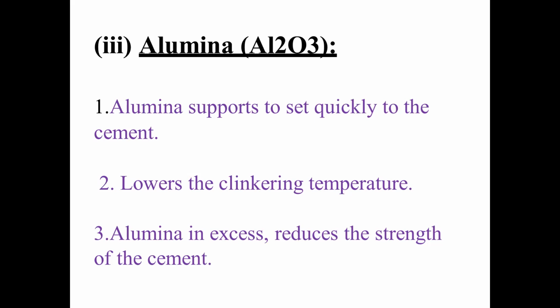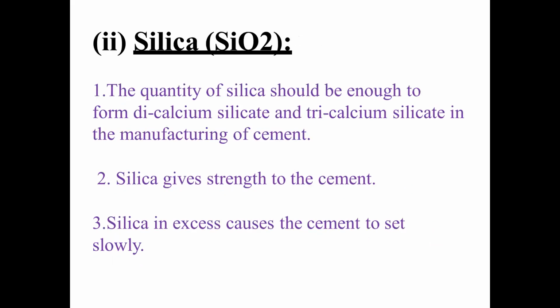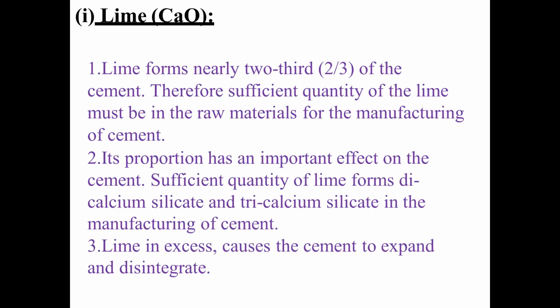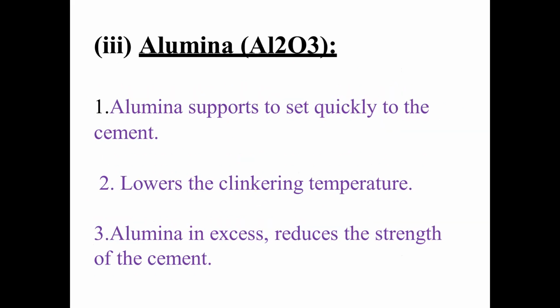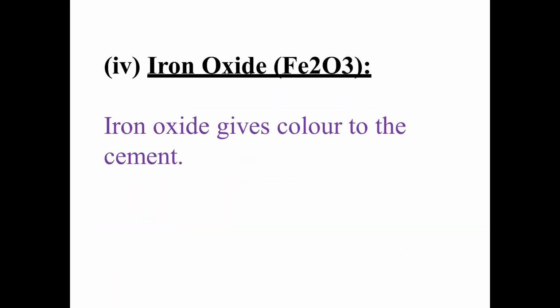Clinkering is forming lumps, okay, clinkering temperature. Then alumina in excess reduces the strength of the cement. So we have the problem associated if it is used in excess, and we have its own property as well. So lime, what is its function, and what will happen if lime goes in excess? Silica, what is its function, and what will happen if silica goes in excess? Same way alumina, what is its function, and what will happen in excess?